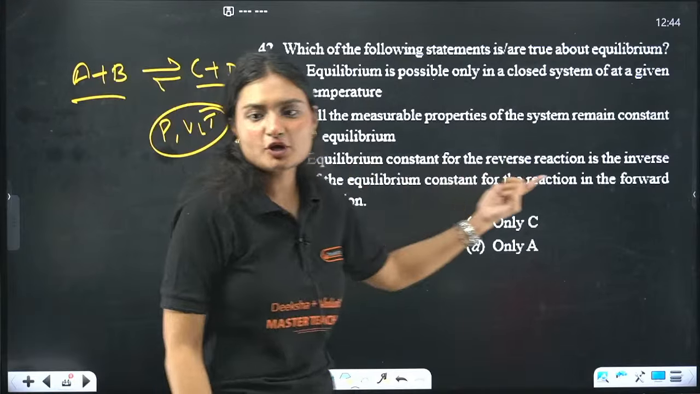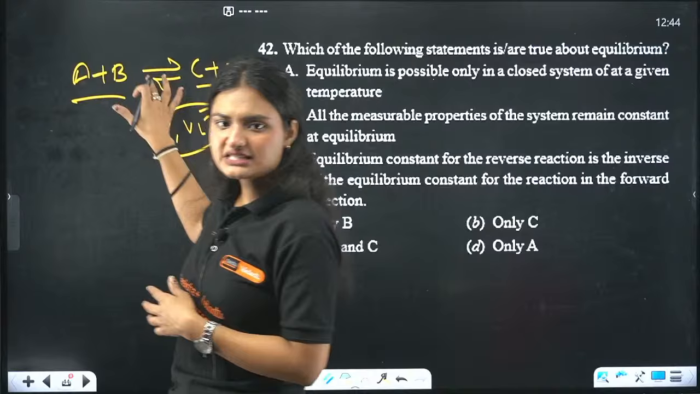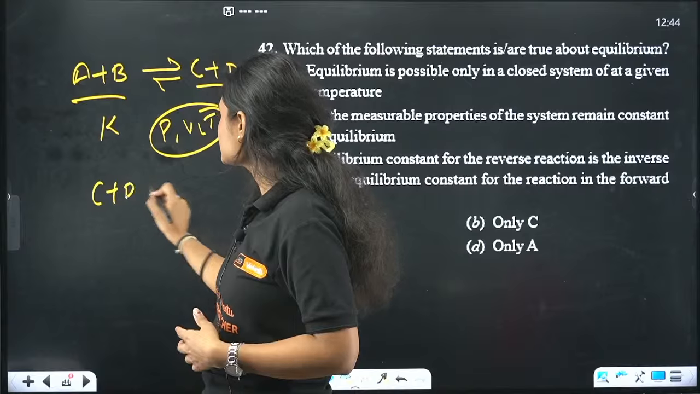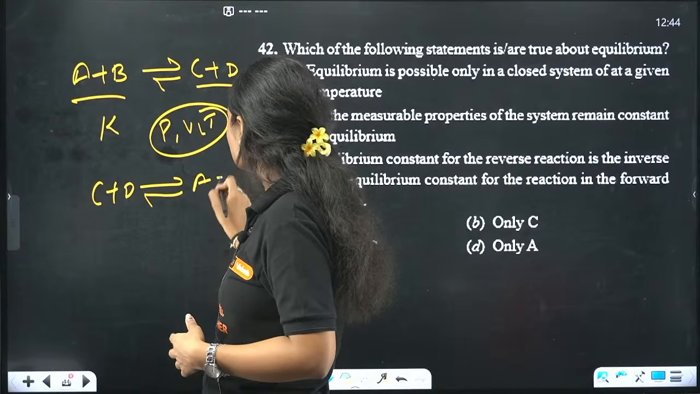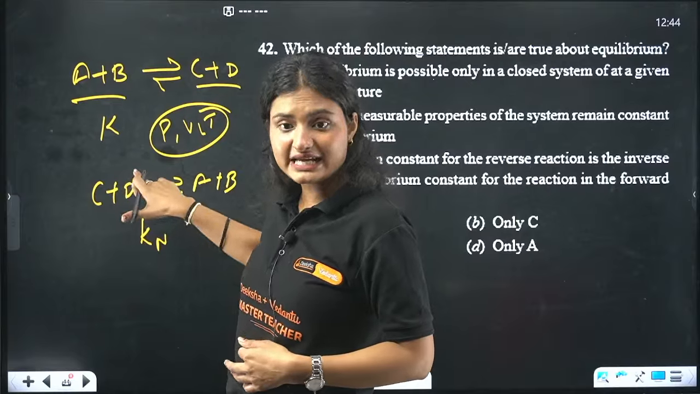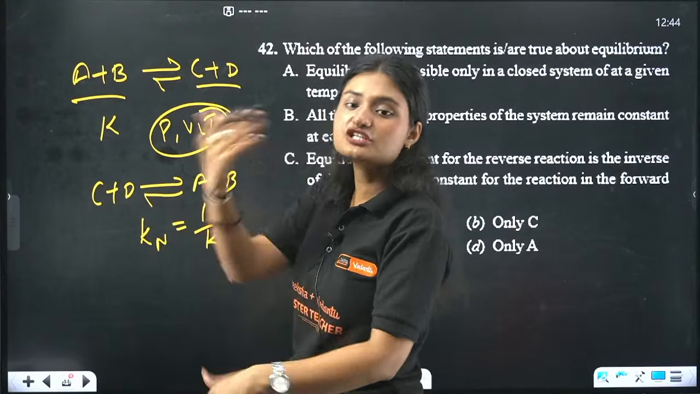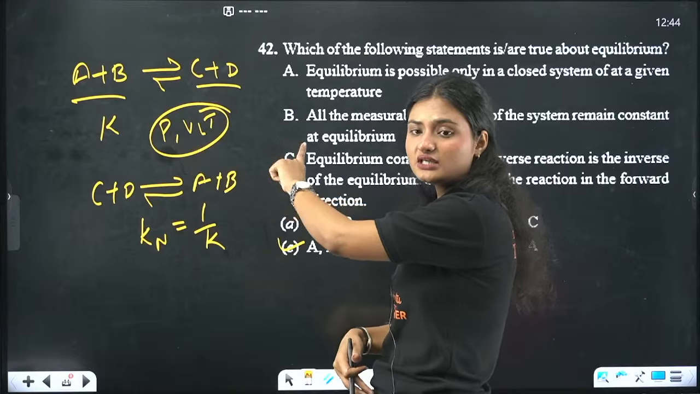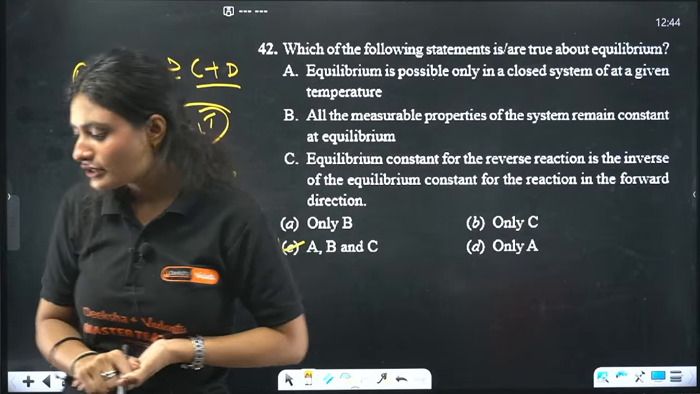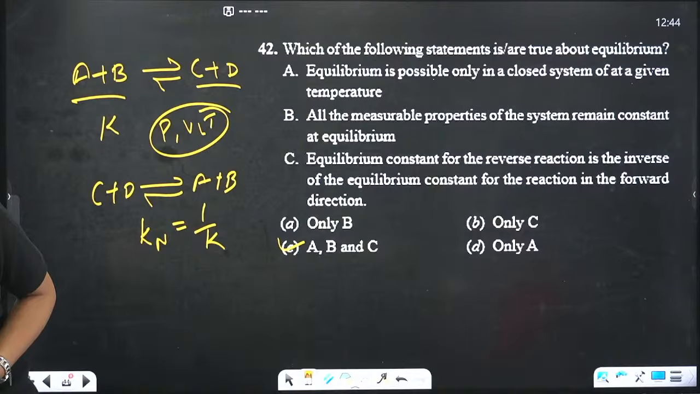Let's read it. Equilibrium constant for the reverse reaction is the inverse. Yes. So let's say for this reaction the equilibrium constant is K, and if I reverse this reaction like this, C plus D gives A plus B, then the new equilibrium constant Kn for this reaction is equal to 1 by K. It is the reverse of the equilibrium constant of the original reaction. Yes, the correct answer is option C.